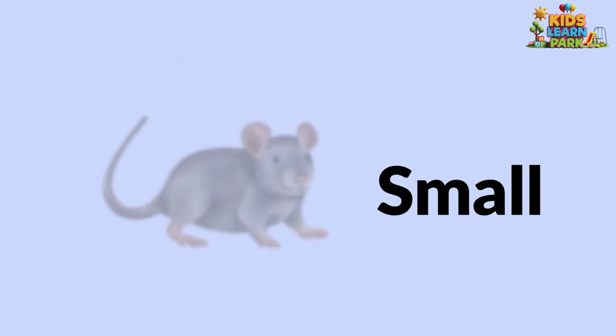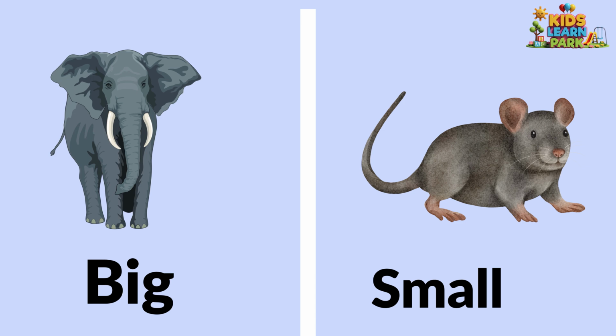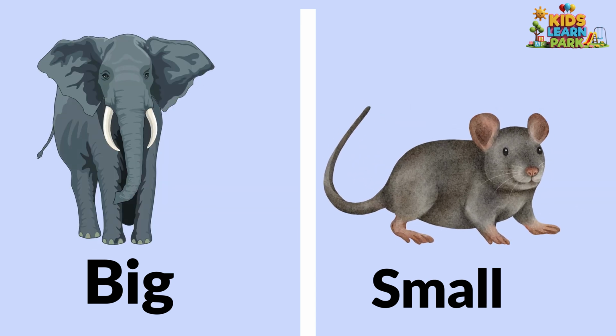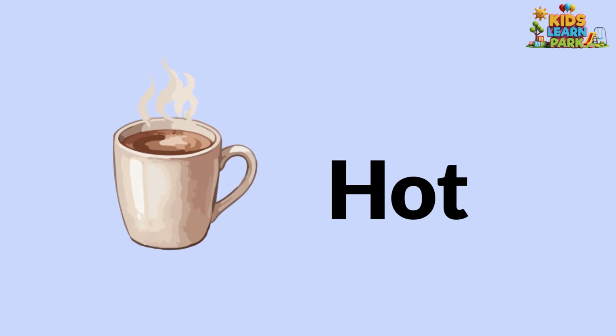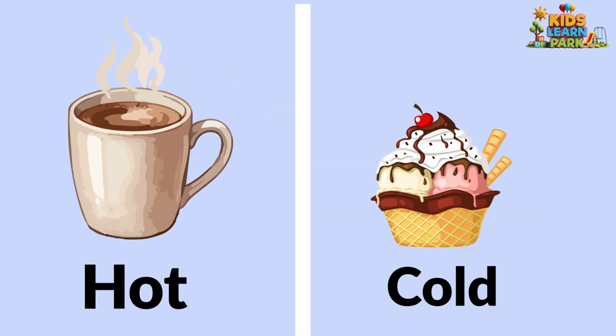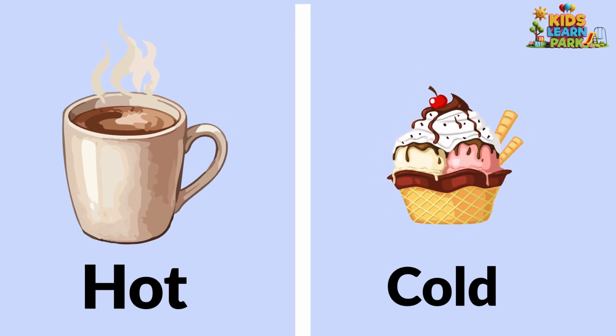Big, small. Elephant is big. Rat is small. Hot, cold. Coffee is hot. Ice cream is cold.